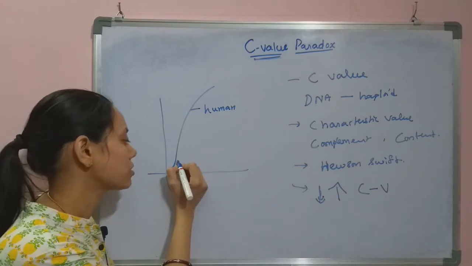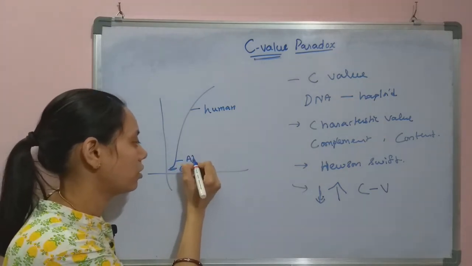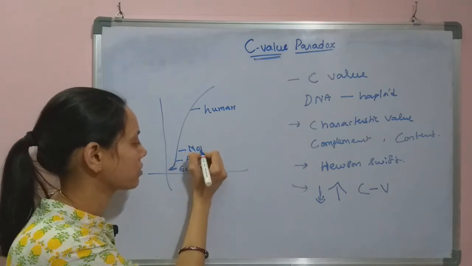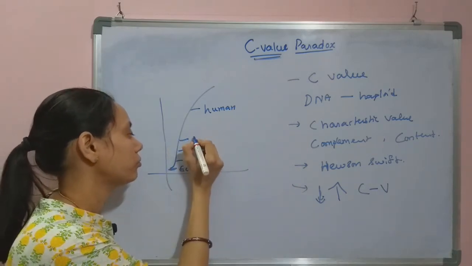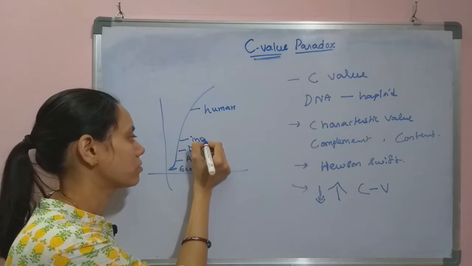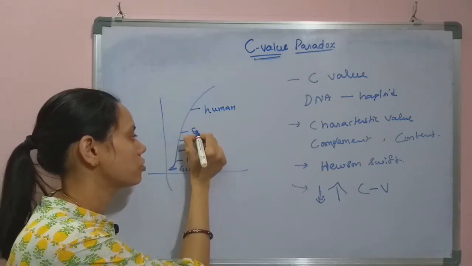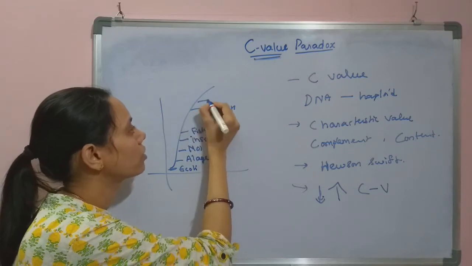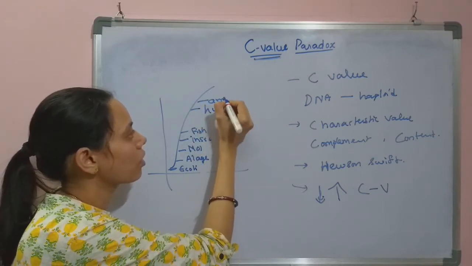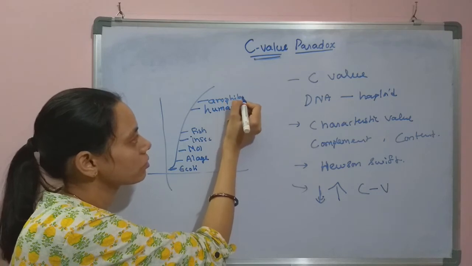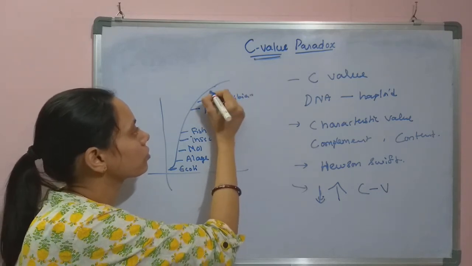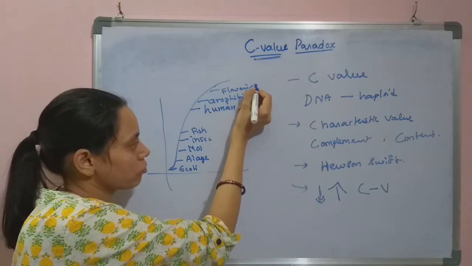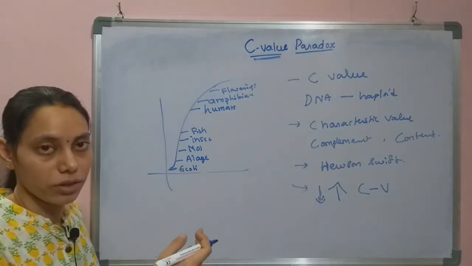So here, if you take examples like algae, some molluscans, insects, fish, amphibians, some flowering plants, it is showing a type of order.